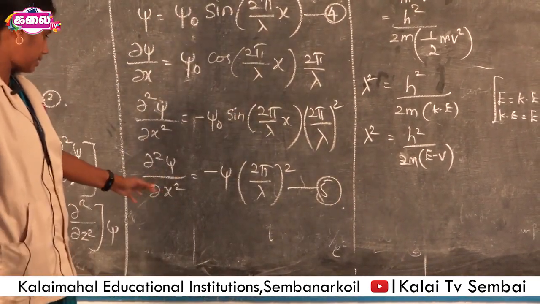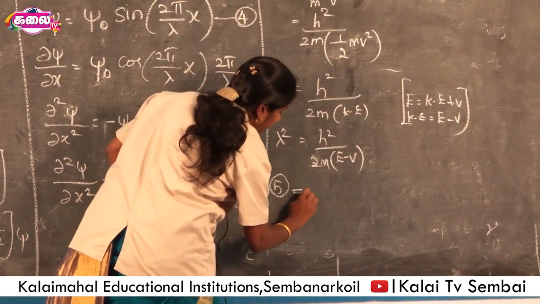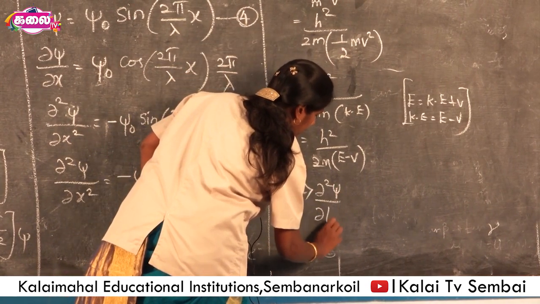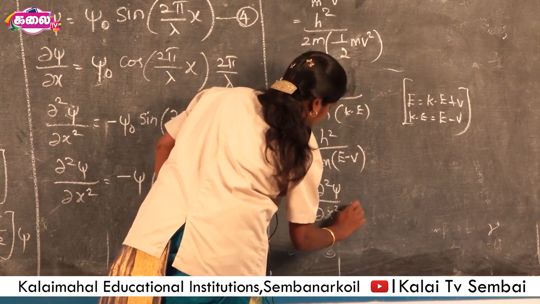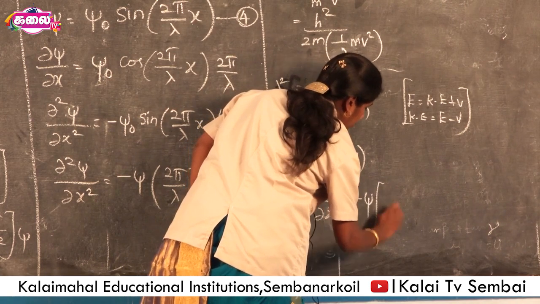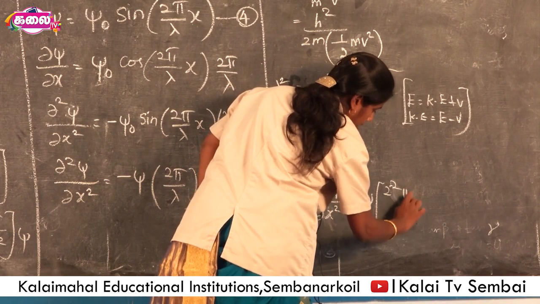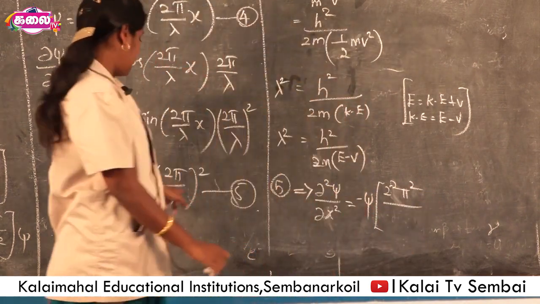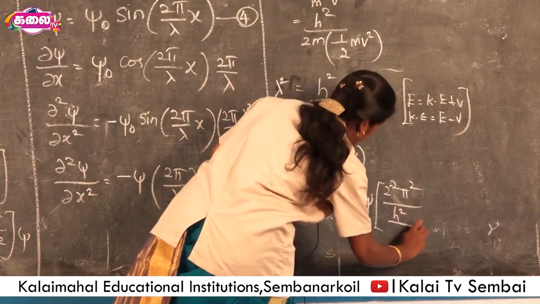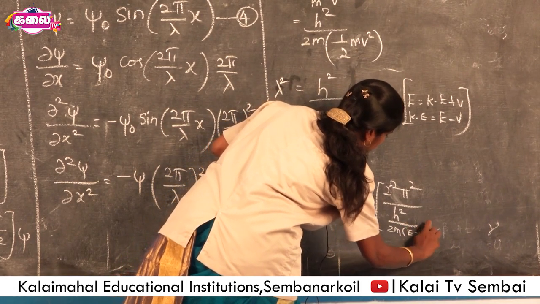Then equation 5 becomes ∂²ψ/∂x² = −ψ (4π²/λ²), where λ² is h²/(2m(E − V)).